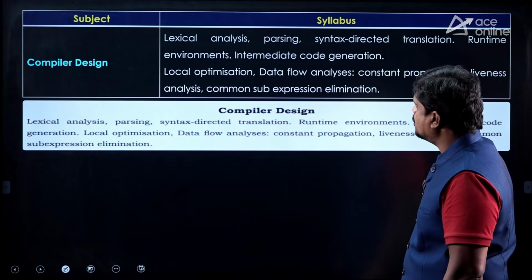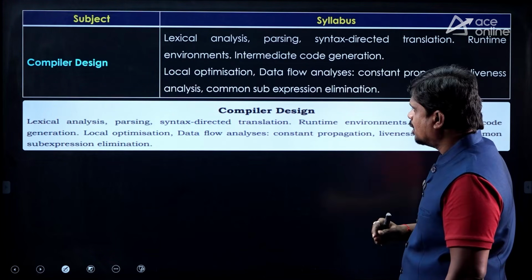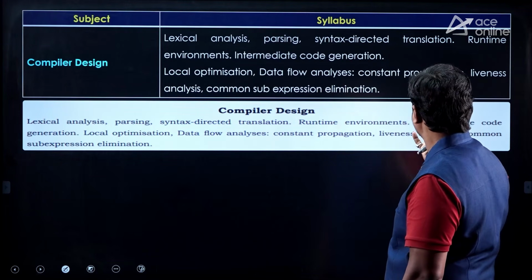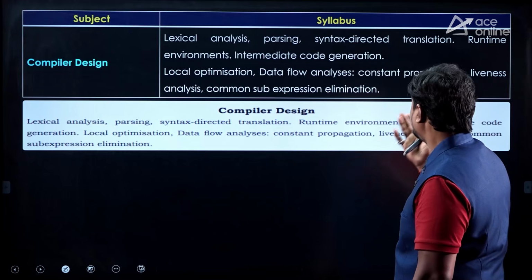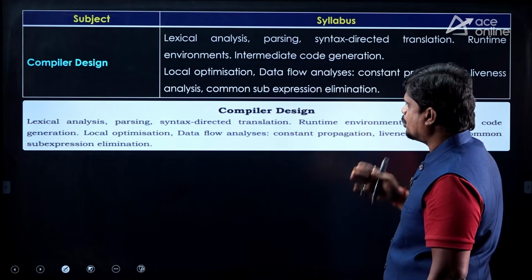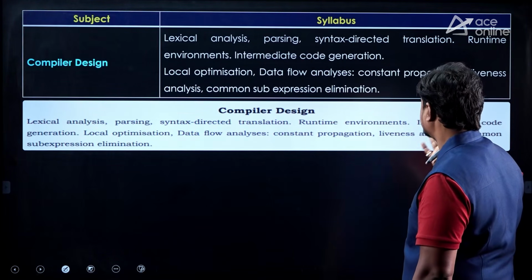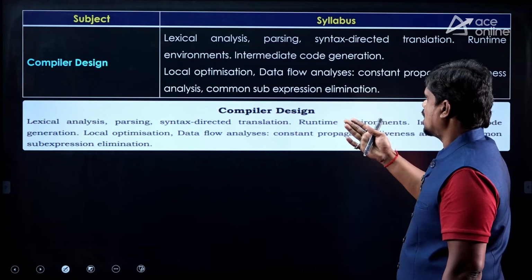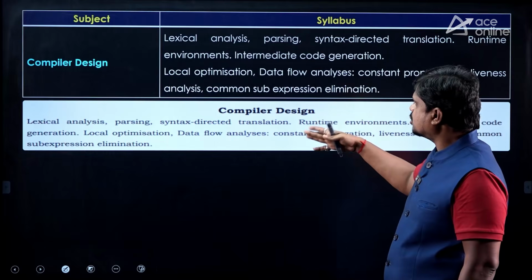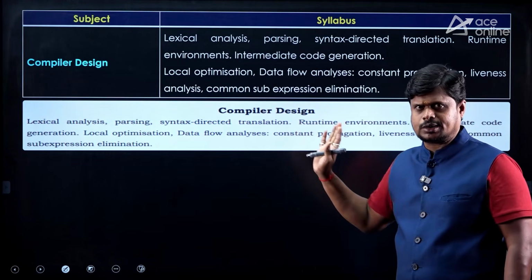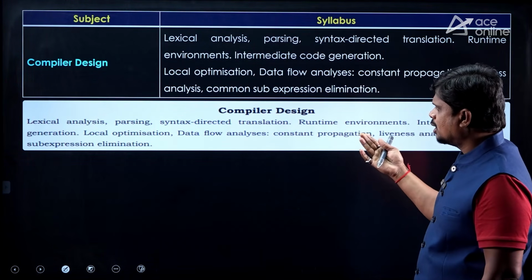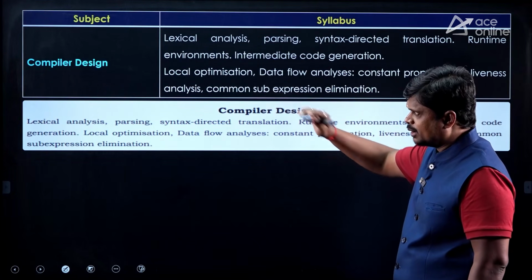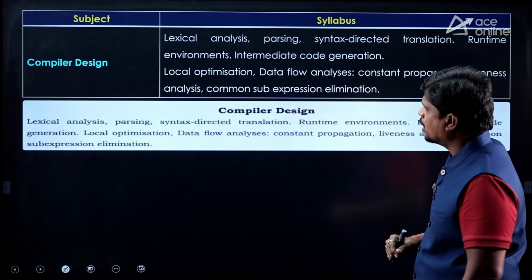Then coming to compiler design: lexical analysis, parsing, syntax directed translation, SDT, runtime environments, intermediate code generation, local optimization, data flow analysis, constant propagation, liveness analysis, common sub-expression elimination. This is also the same content, right? There is no change in GATE 2026 and GATE 2027 with respect to the compiler design syllabus.